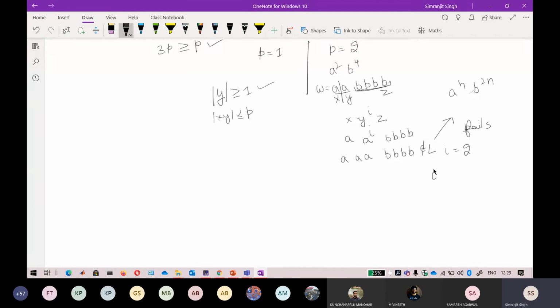So again, if I raise it to the power of 3, now it will become a, 1, 2, 3, then 1, 2, 3, 4.